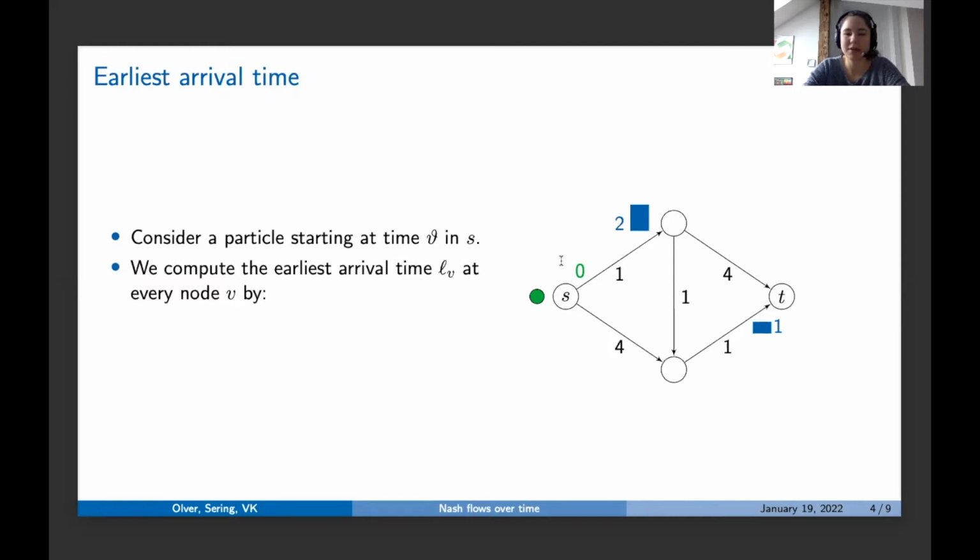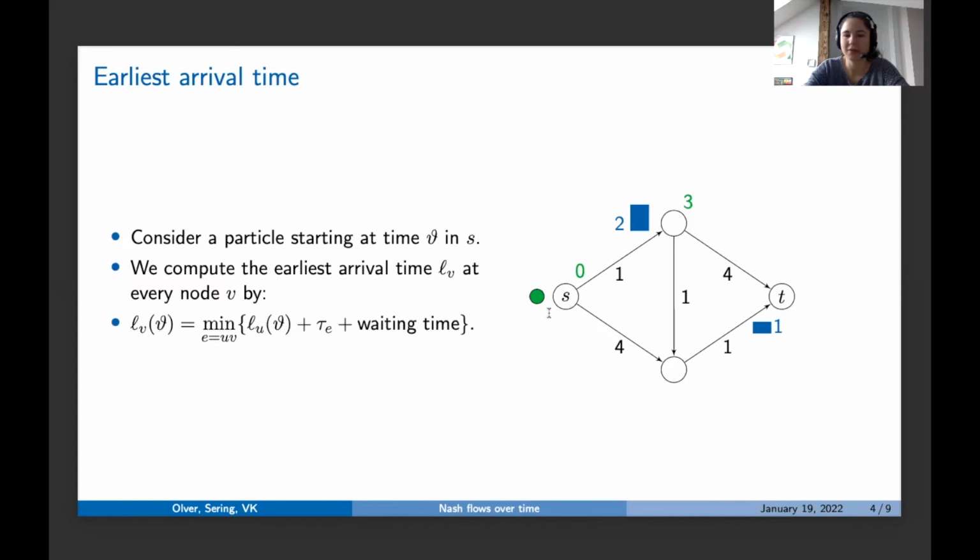What we do now is compute the earliest arrival times l_v at every node v. This means we want to know, when this particle enters the network at time theta, the earliest time that it can be here, here, or here. And there's a simple formula to compute this. We look at all incoming arcs. Then we ask what's the earliest time that we can be at the start node of the incoming arc, plus a transit time, plus a waiting time. And this will then give us the earliest time when we can be at the end node.